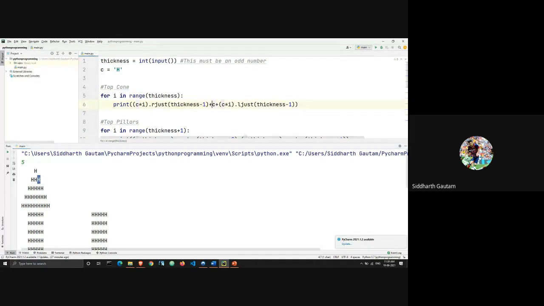Okay. Then we are printing another H normally, so that will again come in the center. And then we are printing one H to the left of the H. Okay, how can we experiment with this? Let's see if I'm right.